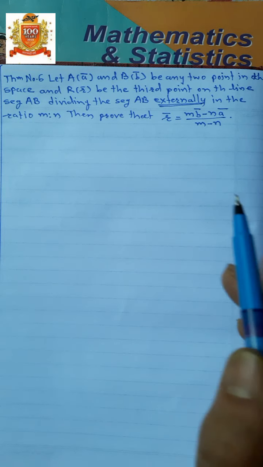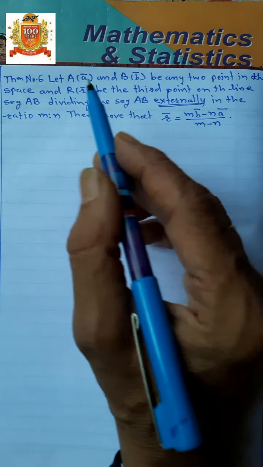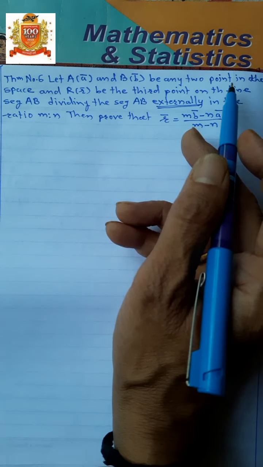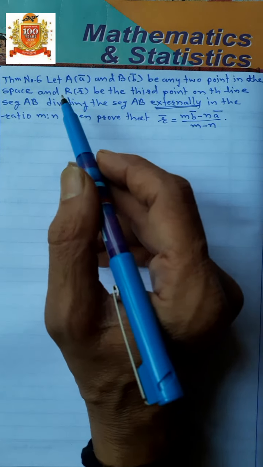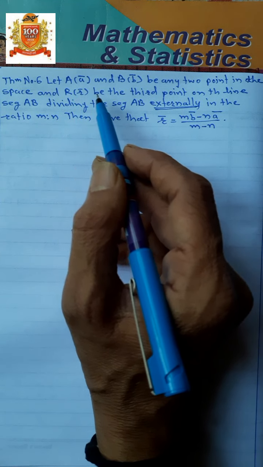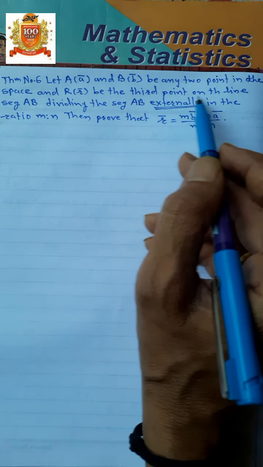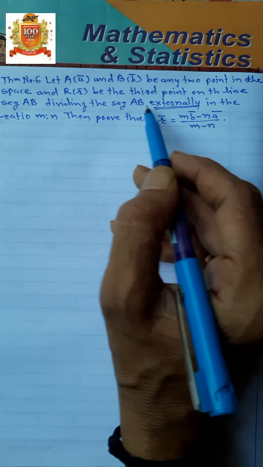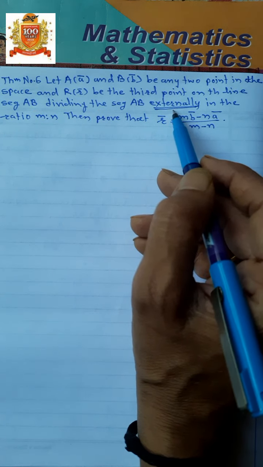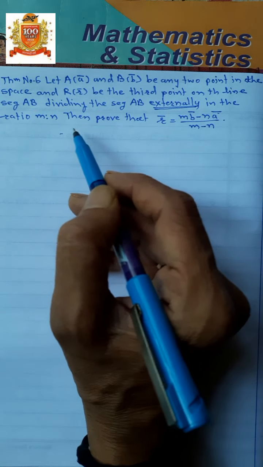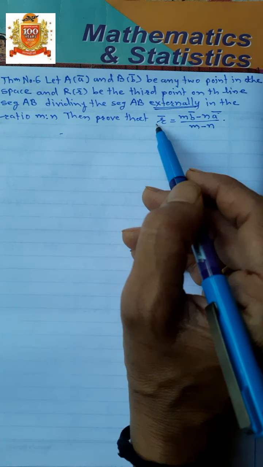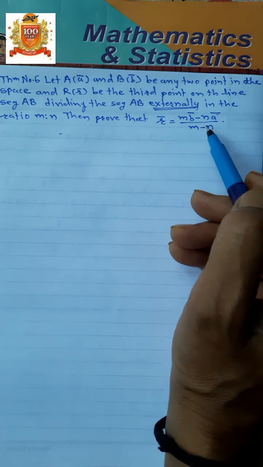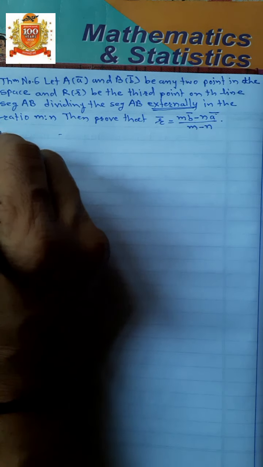Let us see theorem number 6. Let A bar and B bar be any 2 points in the space, and R bar be the third point on the line segment AB, dividing the segment AB externally in the ratio m is to n. Then prove that R bar is equal to mb bar minus na bar upon m minus n. Let us prove this.